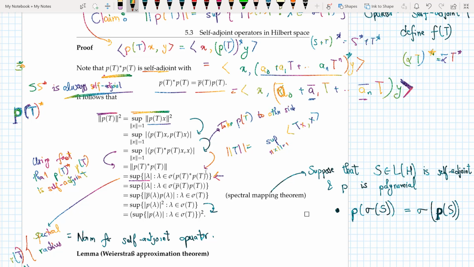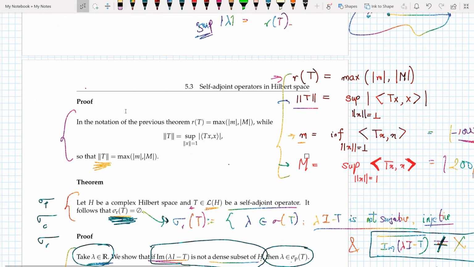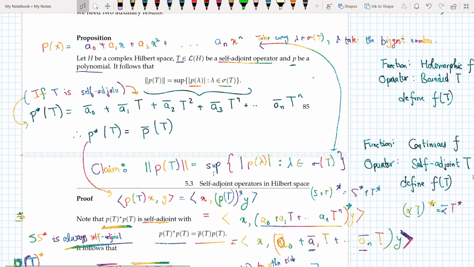Now I can write this thing as this, no problem. And now I can bring P to the other side and write it as P star of T. Then this is the modulus of the inner product of T of x comma x, which equals the norm of T of x. We saw this definition above, and we saw it for T being a self-adjoint operator. The norm can be given like this, if you remember it: the norm of T equals the sup of the modulus of the inner product of Tx comma x, which is exactly what's written here.